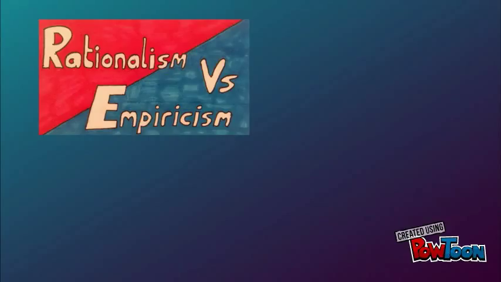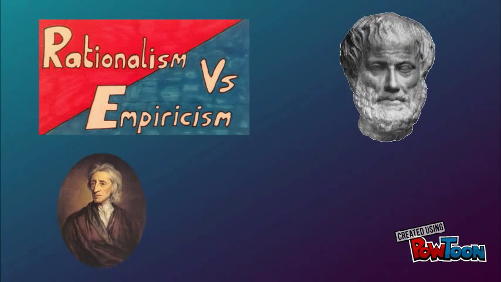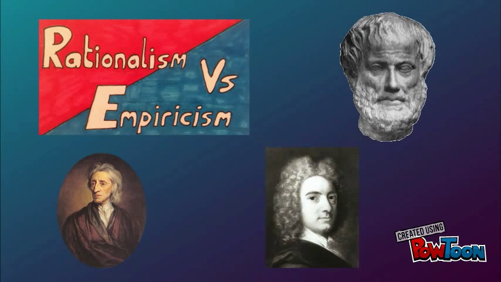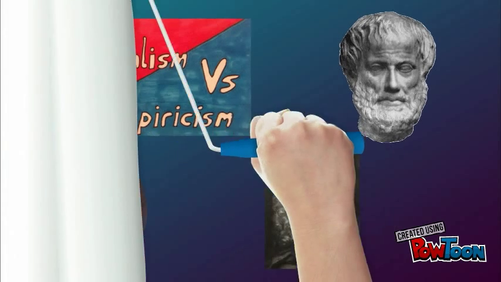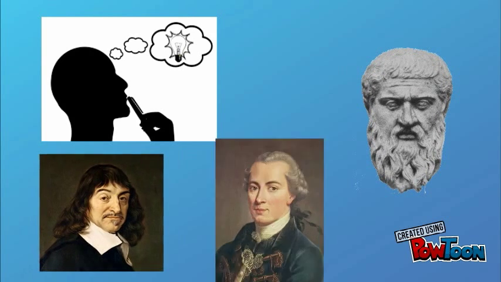This conflict or disagreement between Plato and Aristotle sparked the birth of empiricists and rationalists, and this also sparked an ongoing debate that is still going on to this day. With empiricists, you have the likes of Aristotle, John Locke, and George Berkeley, who believe that knowledge is gained through experience. And on the other side, we have rationalists who believe that our senses deceive us, and that knowledge should rely on our logic. Some famous philosophers who share this view include Plato himself, Descartes, and Immanuel Kant.